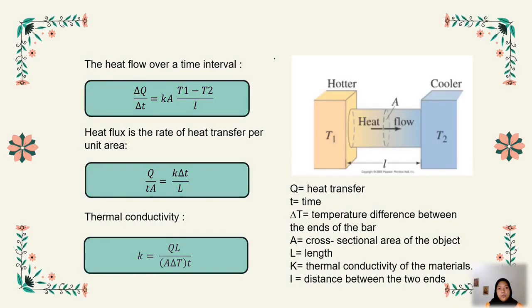So, we need to know about the conduction formula. The first one is heat flow over a time interval, which is given by this equation. And then heat flux, the rate of heat transfer per unit area, given by this equation. So we can rearrange this equation to get the formula of thermal conductivity.